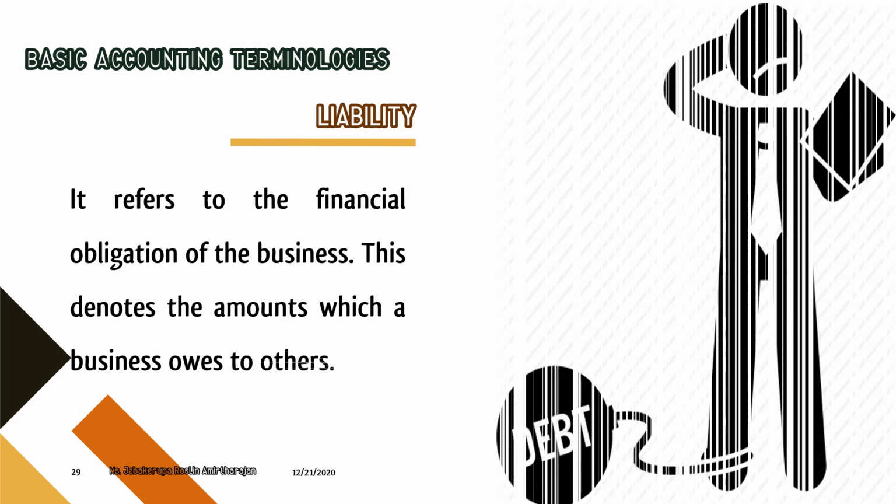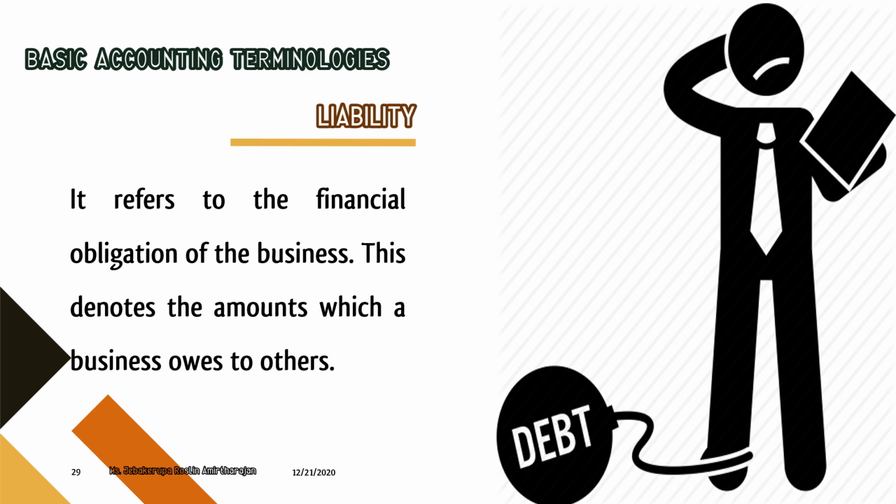Liability. It refers to the financial obligation of the business. This denotes the amount which the business owes to others. As I told you, in business we borrow something from others, right? For example, first, the business is borrowing money from the owner, capital, and it may borrow money for further expansion from a bank, a loan, and it may borrow goods from the supplier and promise to pay on a future date, creditors, right?